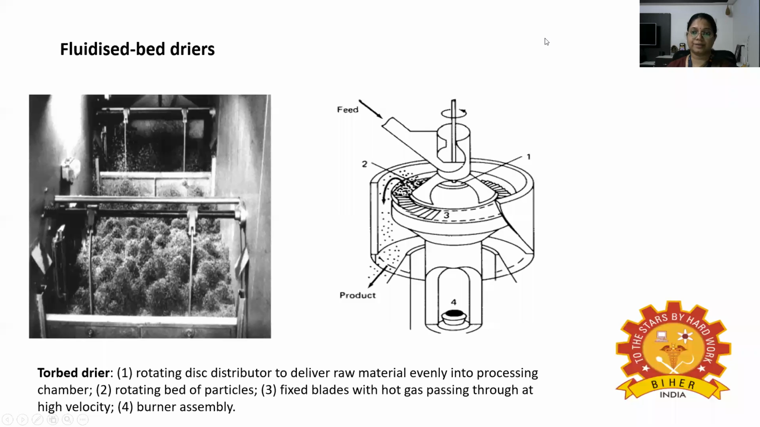In this figure, you can see the top dryer. The first is a rotating disc distributor to deliver the raw material evenly into the processing chamber. The second is a rotating bed of particles. The third is fixed blades with hot gas passing through at high velocity. And the fourth is the burner assembly.